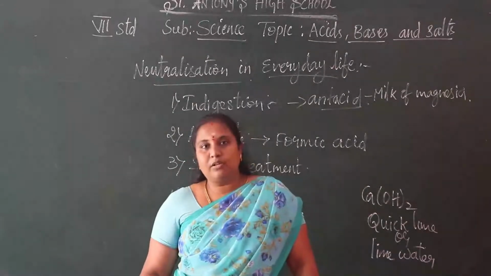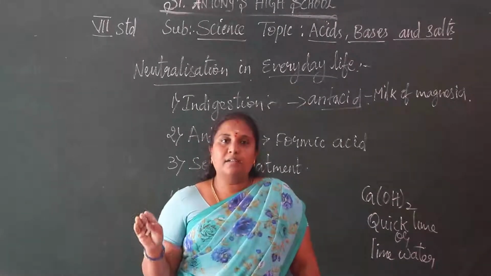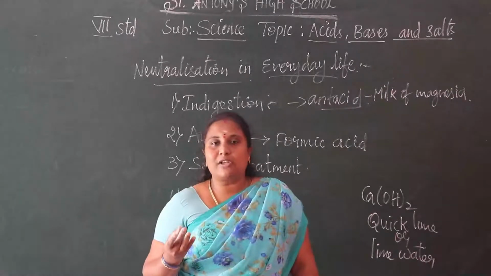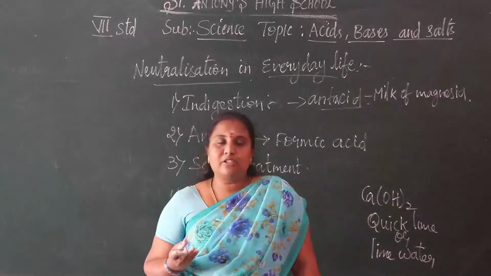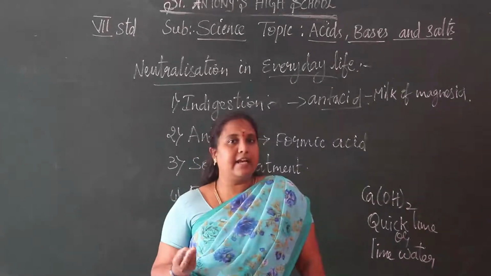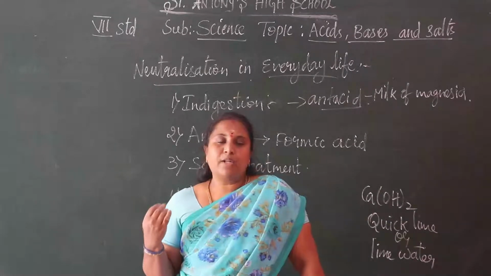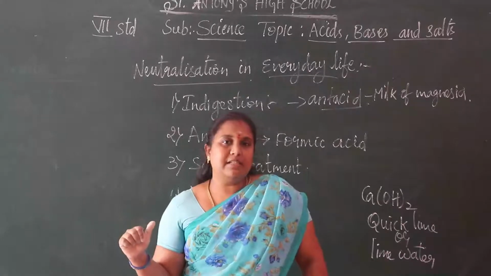Understood, children? In this lesson, acids, bases and salts, we saw the concepts about acids, bases and salts, and then indicators, how to test acids, bases and salts. For that reason we saw indicators and the types of indicators, and then acid rain and neutralization. What is the neutralization reaction?